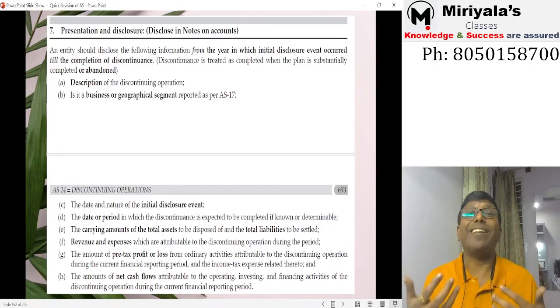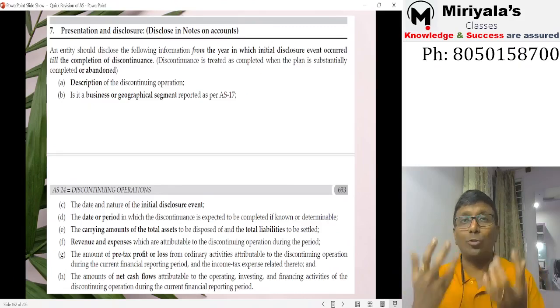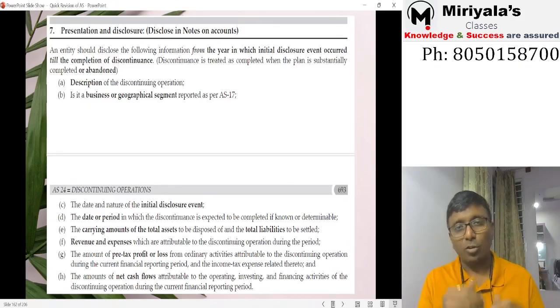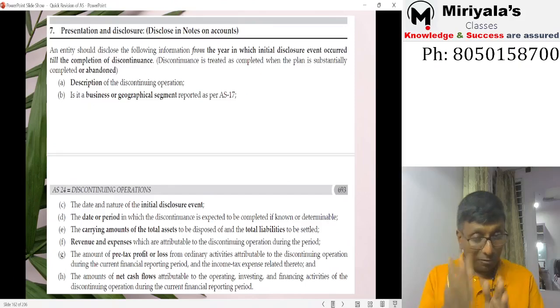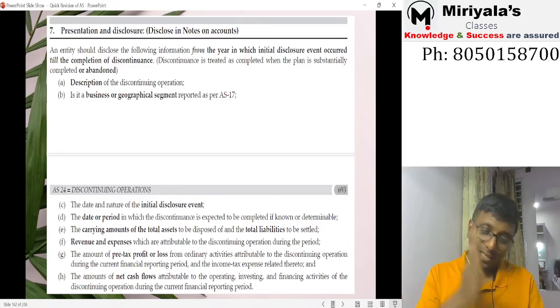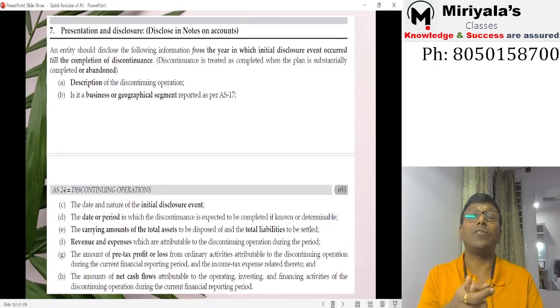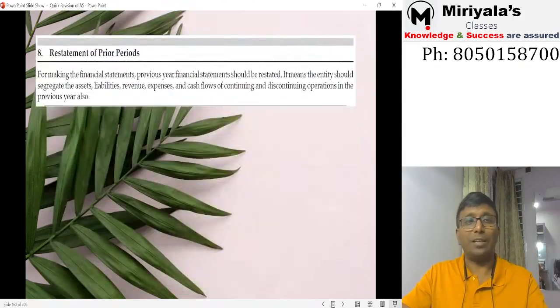If it is on sale or on discontinuation, if you are expecting a big loss, then you are supposed to recognize the loss, because even though it is going to be discontinued in the future, the announcement itself is a big thing. You are supposed to do that job basically. Okay, right. This restatement matter I have already explained to you.